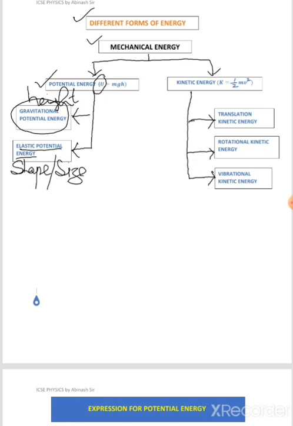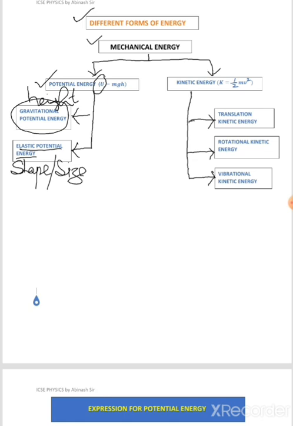So you are doing some work on the body, and that work gets stored in the form of potential energy because you are lifting it to a certain height. The height factor is helping the body gain energy, and that kind of energy possessed by a body due to height is called gravitational potential energy.